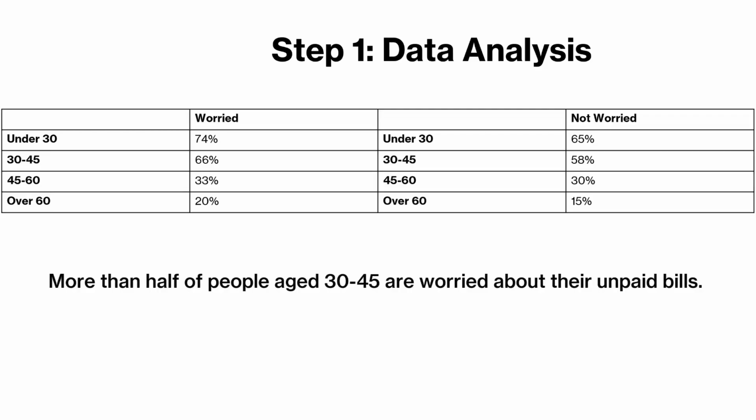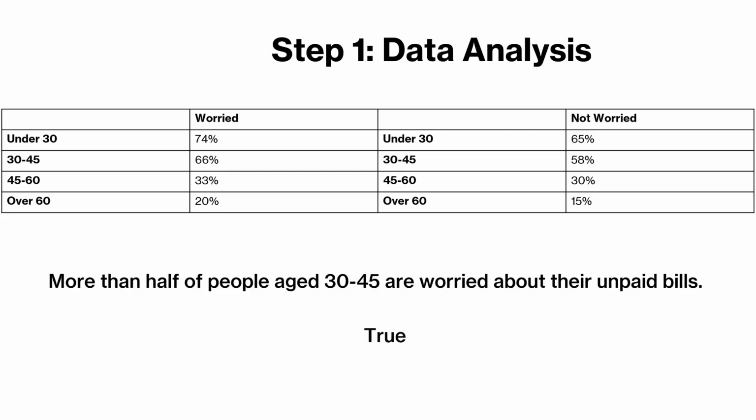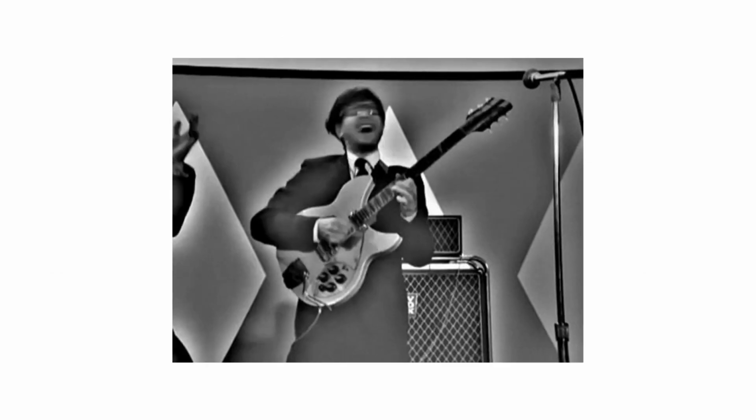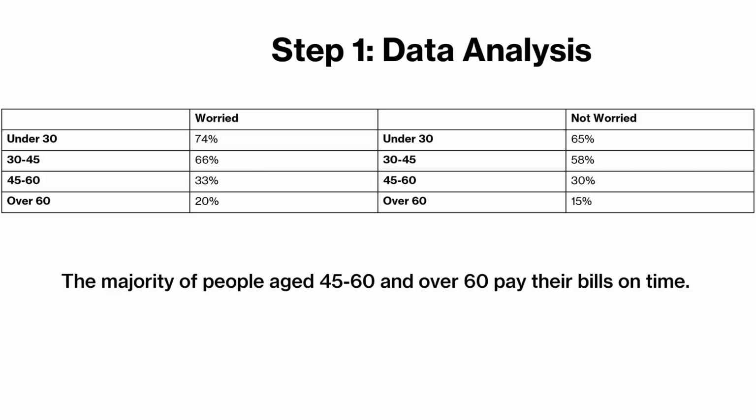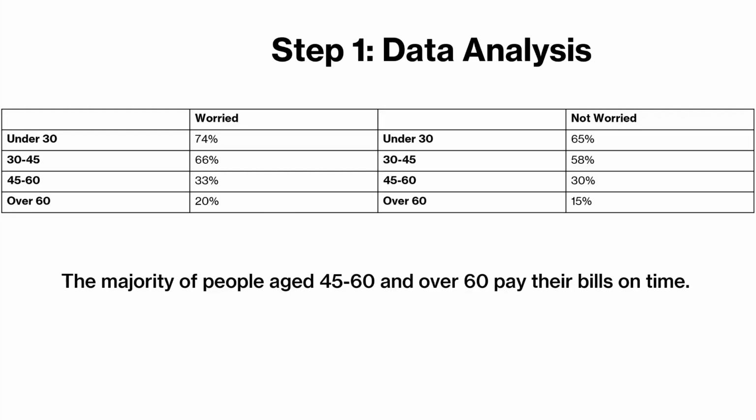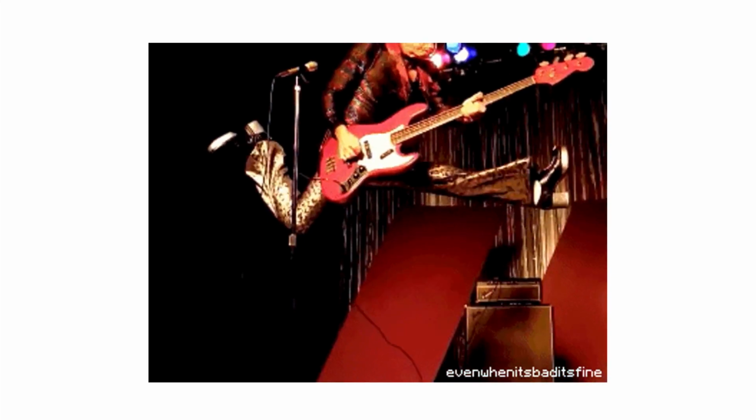So, the second question is, more than half of people aged 30 to 45 are worried about their unpaid bills. Do you think that's true, false, or not given? If you got the answer true, that's right, you're rocking it out. Perfect, good job. Let's get to the last question here. Majority of people aged 45 to 60 and over 60 pay their bills on time. So, what do you think? Take a moment, think about it, have a quick look. Hey, if you got this as not given, that's perfect. You're the true rock star here.